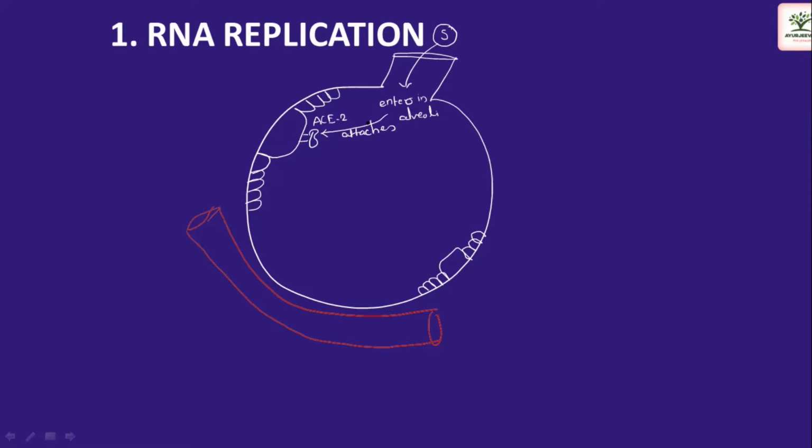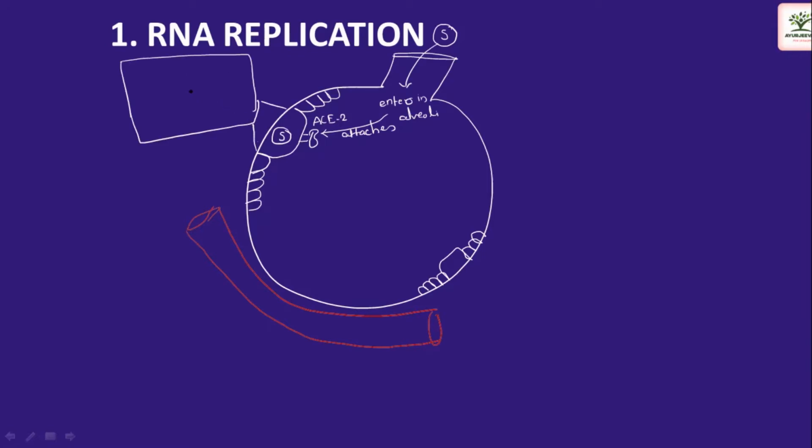What is the ACE2 receptor? It is the angiotensin converting enzyme 2 receptor. This is just the name of this receptor, and this is the alveolar epithelial cell. In this cell, the virus multiplies, and viral replication takes place.